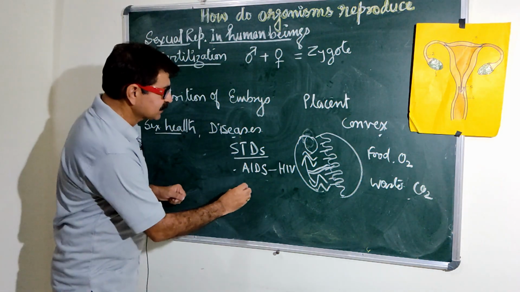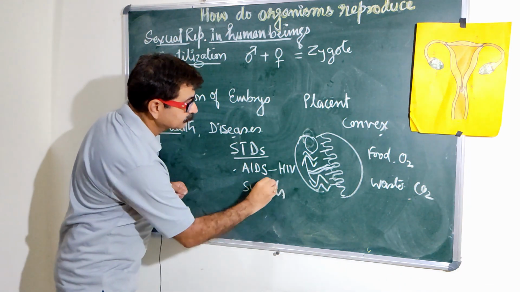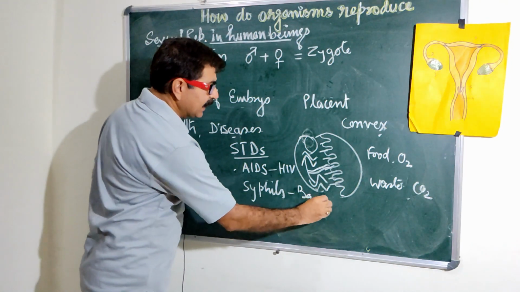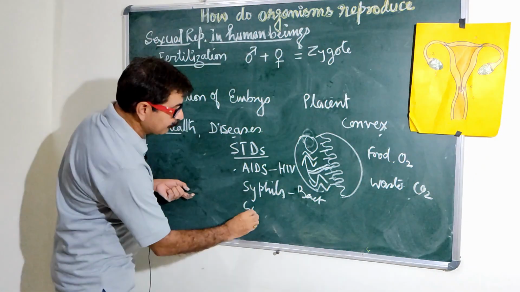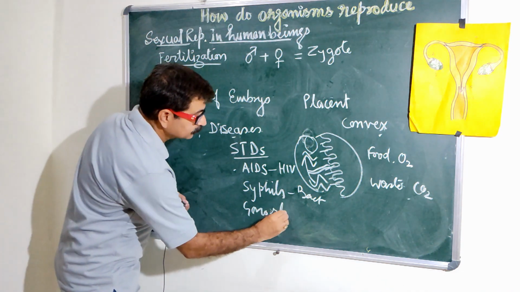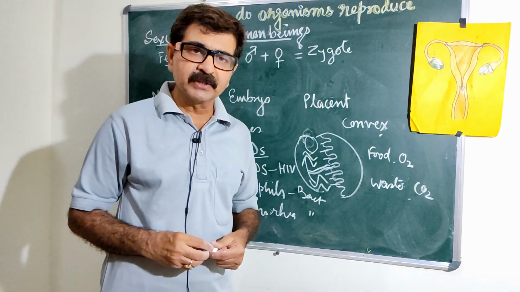Another disease is syphilis. It is caused by bacteria. Another disease is known as gonorrhea. It is also caused by bacteria. In both cases, what happens?